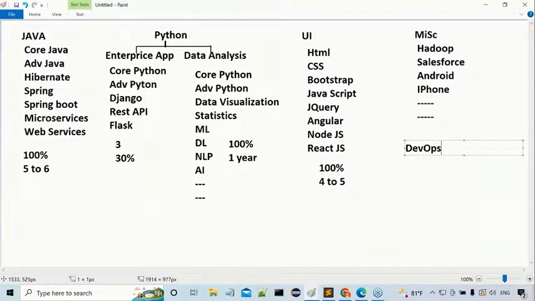Again I will talk about this DevOps later. Don't worry at this moment. Simply, the development team is available, the operational team is available. Both have some common issues, common problems. To overcome those common problems, we go for DevOps. DevOps is a separate topic. Nowadays it's getting more demand. But if you want to go for DevOps, definitely we need cloud. Understand it clearly.